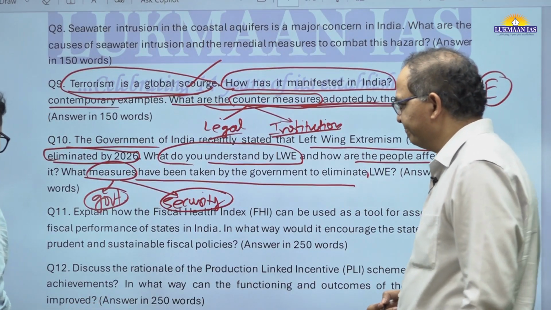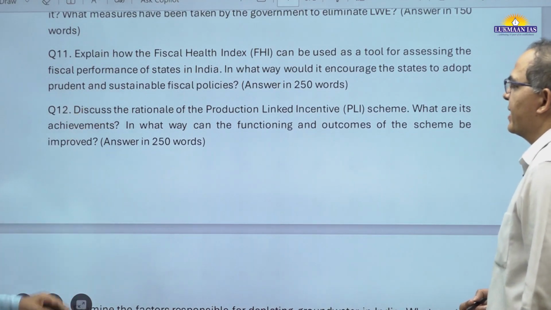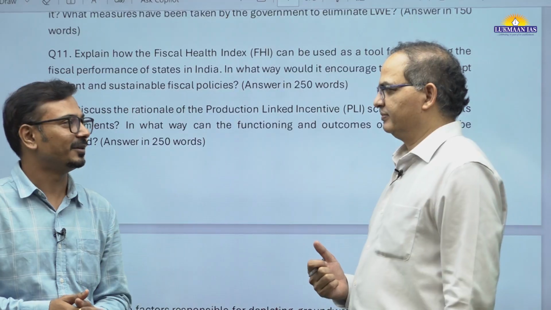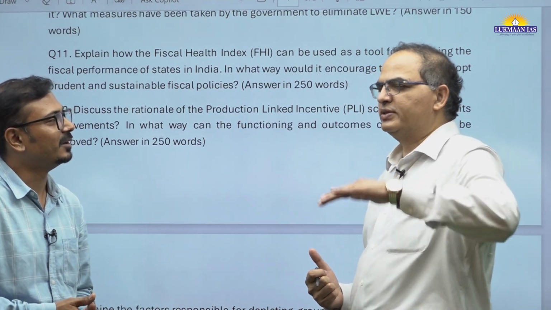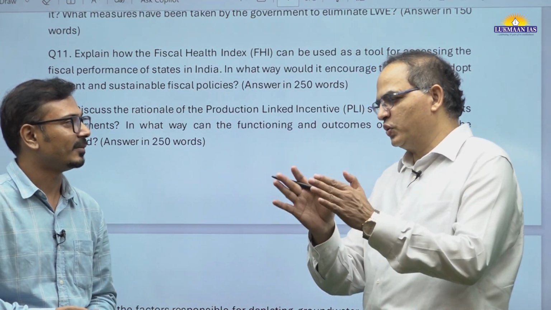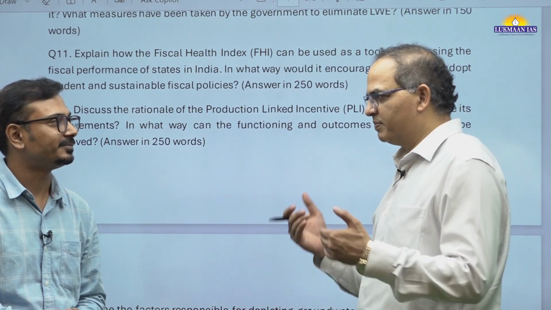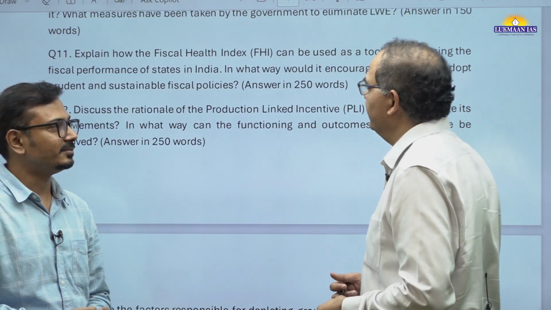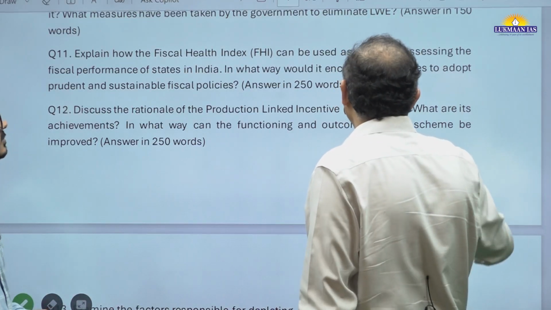Then 15 marker questions. Again, an index based question. So 2 indices they have asked. That is a new trend that we identify in this paper, sir. 2 index based questions in one paper. If you see paper second, the question on poverty paradox was also directly or indirectly linked to recent developments, including the World Bank report. And this year, let's say, the first question is also in that way, although it is not in that context, it is in the context of health, I guess.